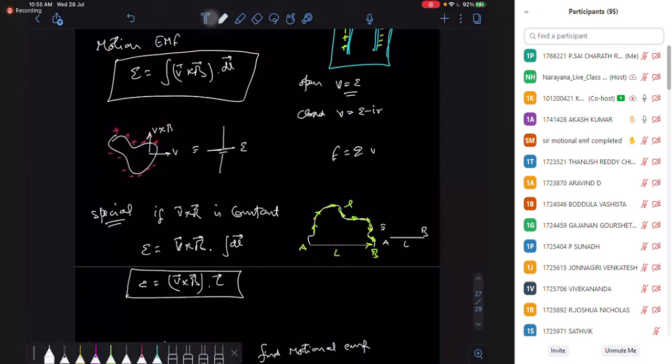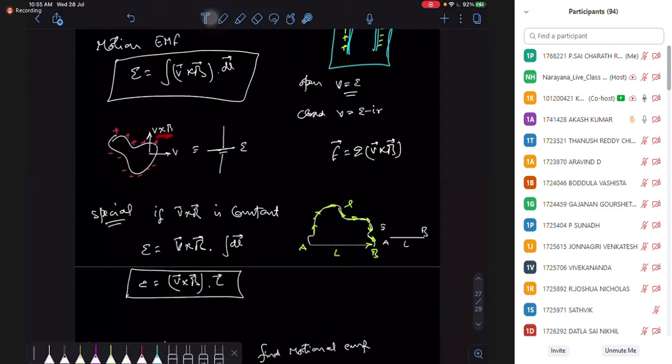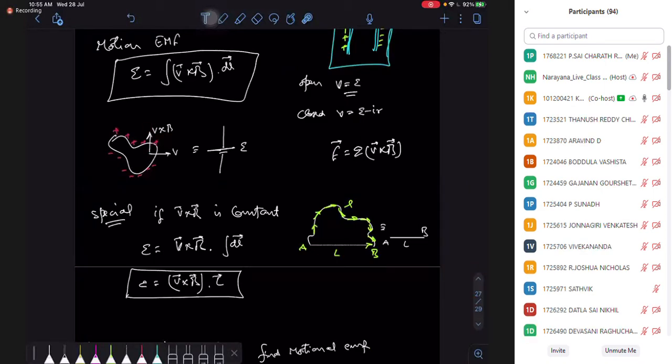Magnetic force is Q times V cross B. Positive charges move in the direction of V cross B, and negative charges move opposite to V cross B. So negative charges accumulate against V cross B, and positive charges accumulate in the direction of V cross B. So the positive terminal is in the direction of V cross B, and the negative terminal is opposite to V cross B.